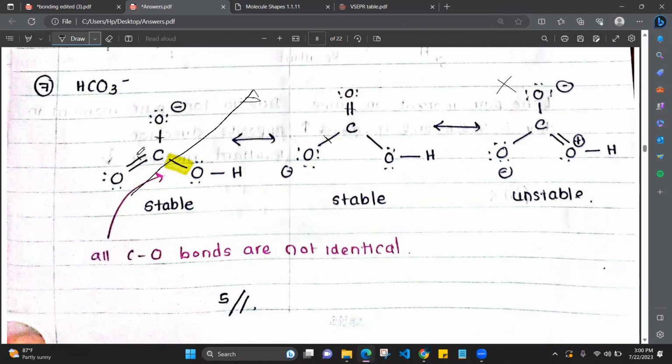So these two bonds will have the same bond length. But consider this bond, the length is equal, but this bond and this one is not equal. This one and this one might be equal. But when we draw the resonance hybrid structure, this one and this one will not be equal, right? So all the carbon-oxygen bonds in this molecule are not identical. Why? Because of this bond. Okay, because of this bond, it is not identical.